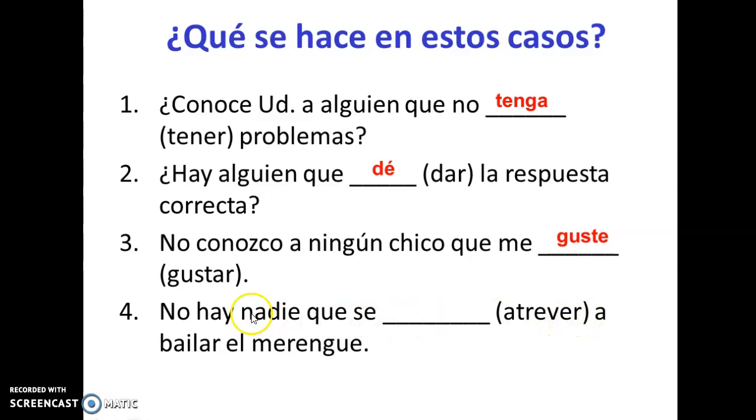So there's no one that dares to dance merengue, the popular dance from the Caribbean. And so there's no one. In this case, this person doesn't exist, and so it's going to be also in the subjunctive, atreva. No hay nadie que se atreva a bailar el merengue.